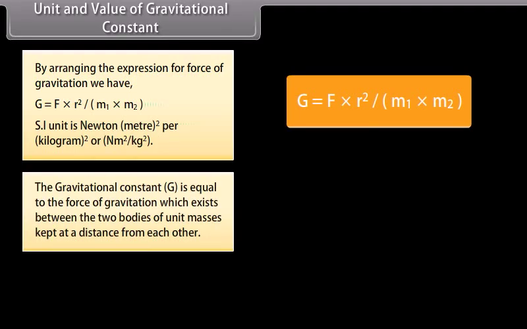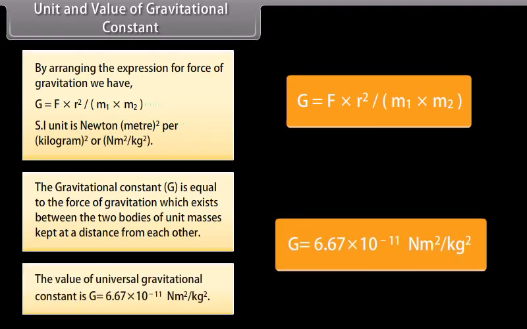The gravitational constant G is equal to the force of gravitation which exists between the two bodies of unit masses kept at unit distance from each other. The value of universal gravitational constant is G is equal to 6.67 into 10 raised to the power minus 11 Newton meter square per kg square.